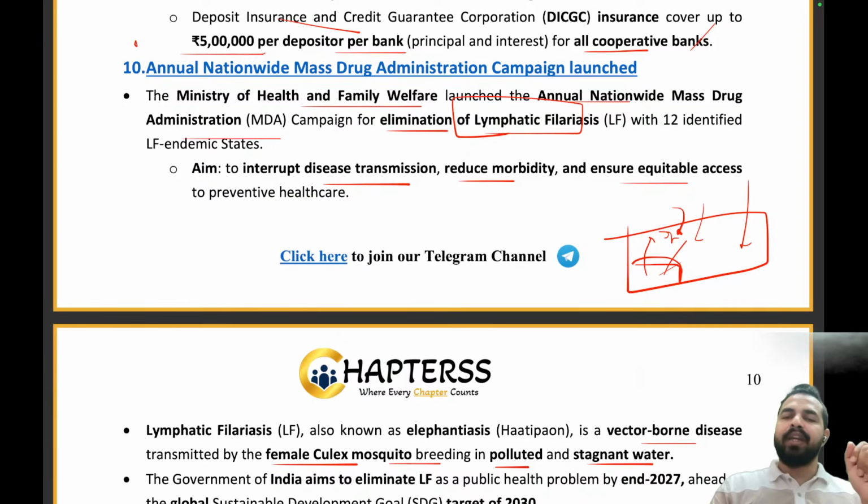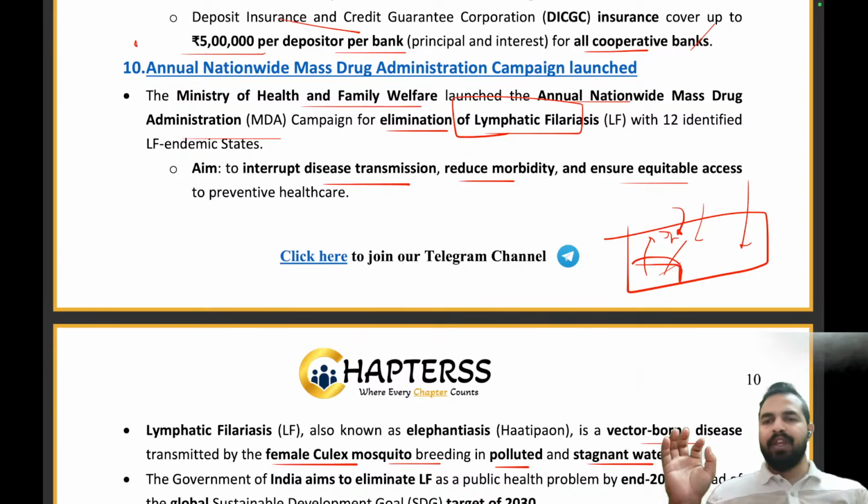Now, guys, what exactly is lymphatic filariasis all about? It is a vector-borne disease, you are able to understand. Let me make it easier for you: lymphatic filariasis is also called hathi paw. Now, what is hathi paw? Hathi paw is the leg of the elephant. The leg of the elephant is very, very big, right?